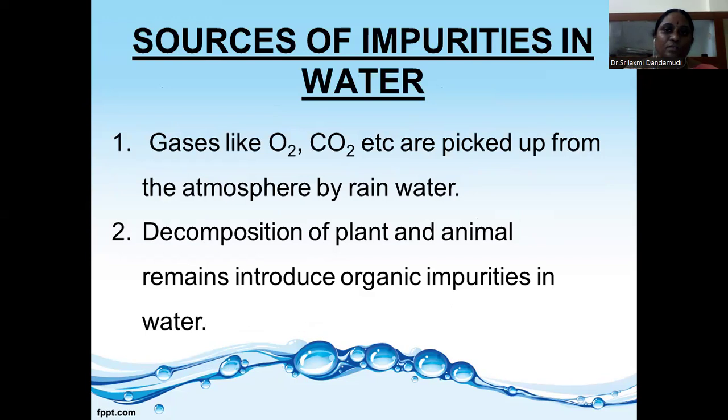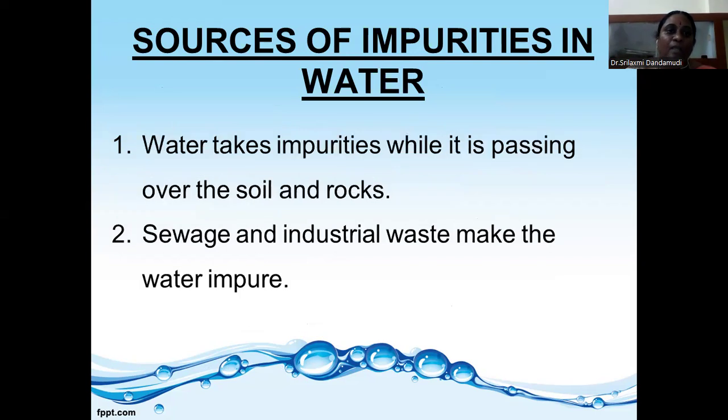So, the main sources of these impurities: gases like carbon dioxide and oxygen are picked up from the atmosphere by the rainwater. The decomposition of plants and animal remains induces organic impurities in the water. The water takes up impurities while passing over soils and rocks. Sewage and industrial waste make the water impure.